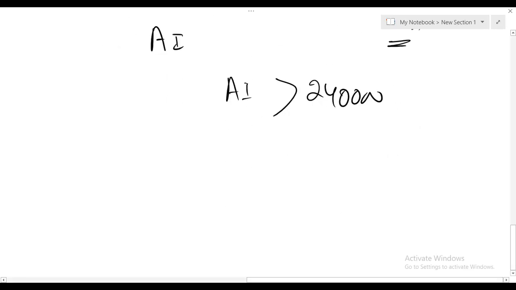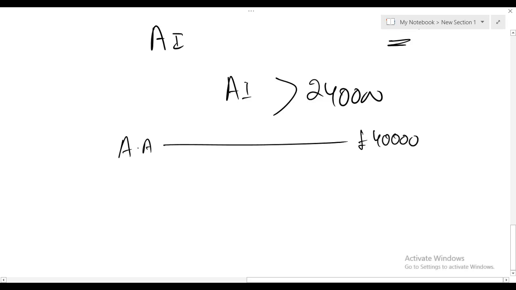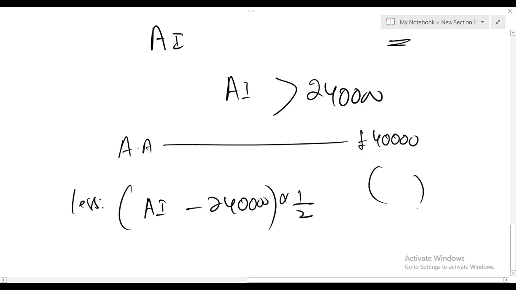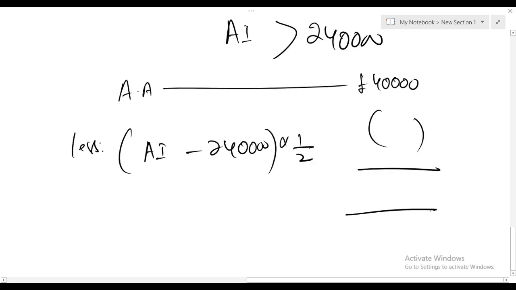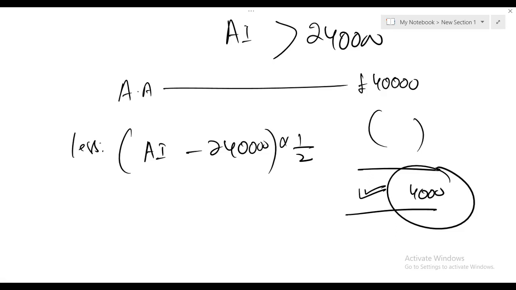And what is the formula of reduction? We write the annual allowance, which is 40,000, and from this 40 we deduct the reduction. The formula is adjusted income minus 240, multiplied by 1 upon 2, or 50%. And this cannot become zero. The minimum amount is 4,000. It cannot be less than 4. So quickly I have given you a recap of when the annual allowance limit of 40,000 reduces. In this question, the 40,000 annual allowance in the current tax year is completely available. Why? Because her threshold income is far less than 200,000.